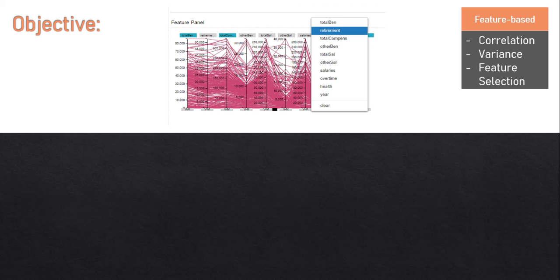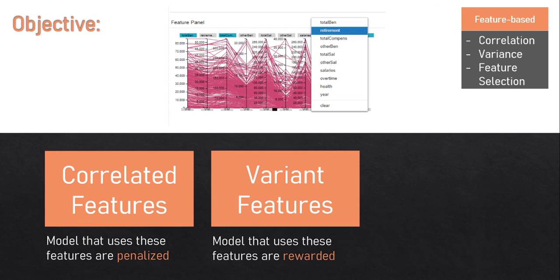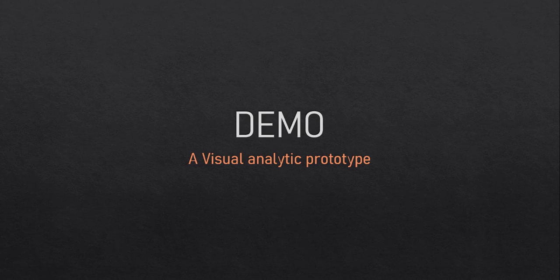Feature-based objectives are specifications that users can make about the columns or the attributes of the data through the parallel coordinate view. They can specify features that are highly correlated or that are highly variant in relation to one another. The objective function will penalize or reward the model respectively if those features are used. And finally, users can specify a set of hand-chosen features. Models will be rewarded if these features are used.